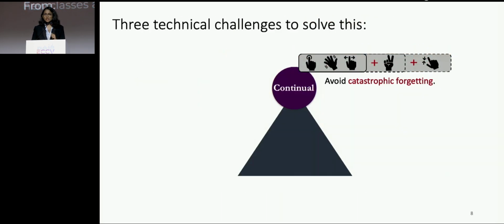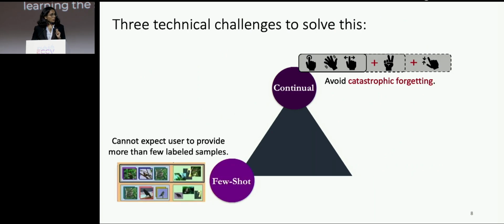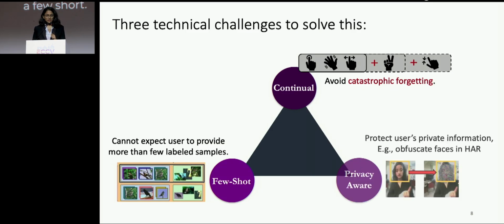From this system, we elicit three technical challenges that are necessary to solve this problem. The first is that as the model adapts to new classes, it must not forget or overwrite the existing classes. That is called continual learning. The second is, we want the user to be able to easily add new classes by providing as few samples as possible. Hence, it's a few-shot problem. And finally, we also want to preserve the user's privacy.